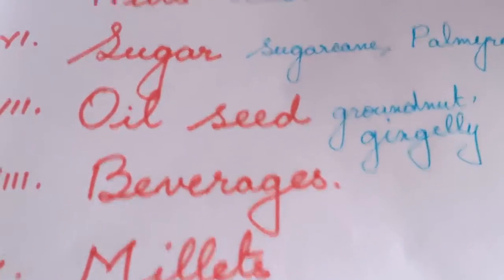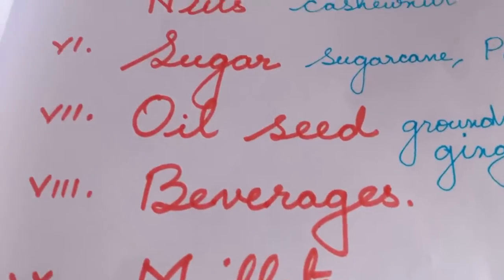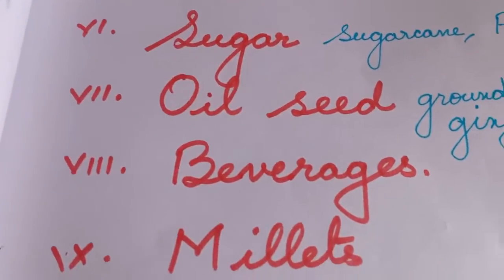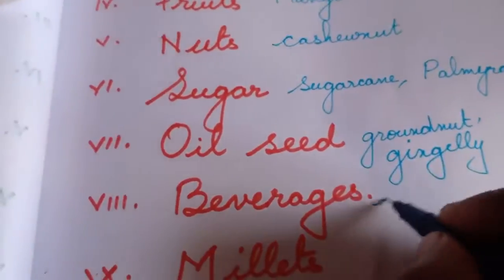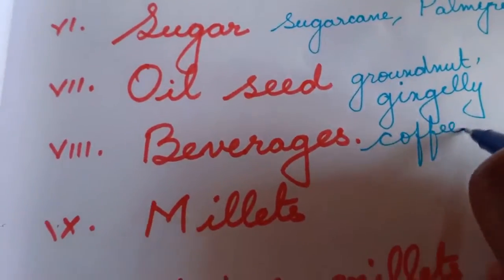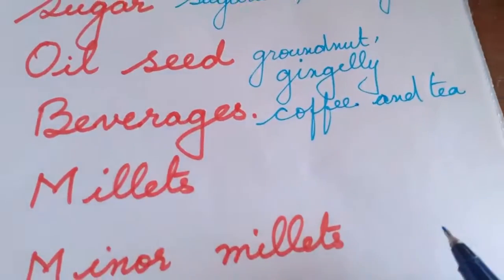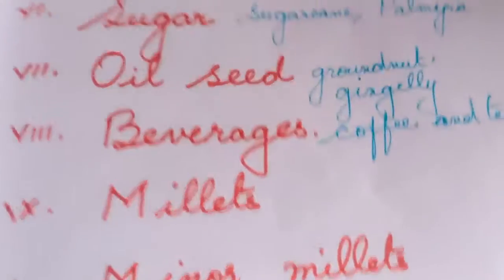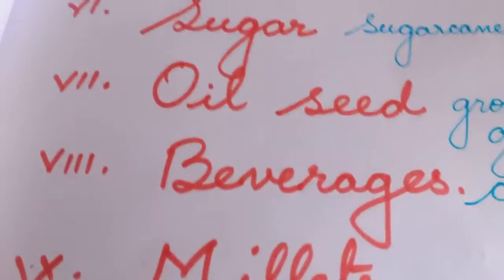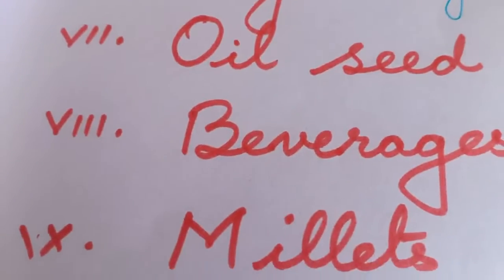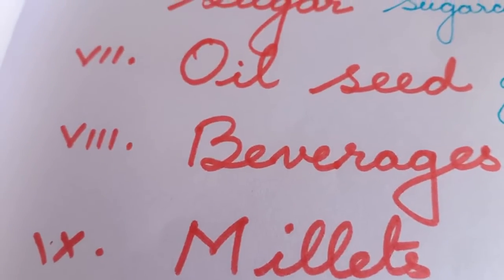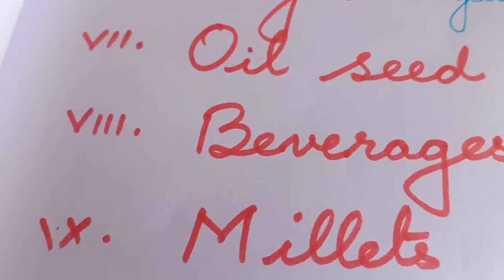Coming to beverage, a very important beverage of our place is tea and coffee. So we'll be discussing these two plants, tea and coffee plants. Now moving to the millets. Millets are of two types: one is minor millet, the other one is major millet.